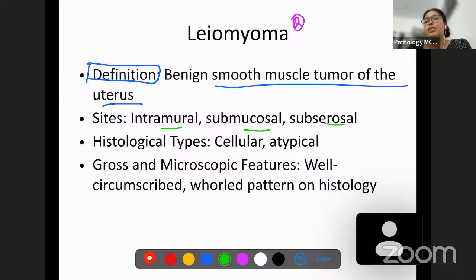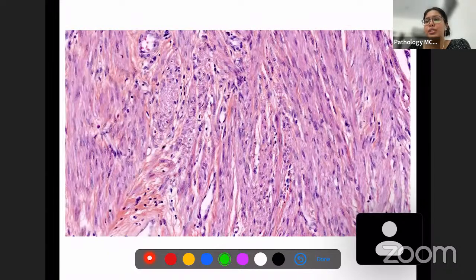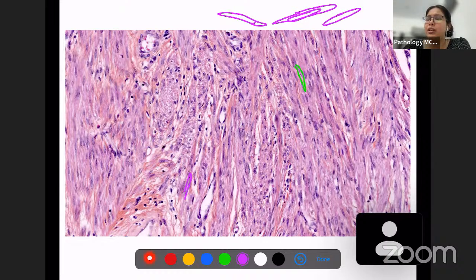Okay, so gross histologic types, there are many histologic types. Okay, but you have to remember that it is benign proliferation of smooth muscle cells within the uterus. Gross and microscopic features I'm going to show you. So this is the microscopic feature. This is nothing but a smooth muscle over here. Okay, these are all smooth muscle cells. You can see how slender they are. Okay, they look almost like this, and they have nuclei which are almost like this. Okay, so round to oval shaped cells and slender cells. So these are the smooth muscle cells and proliferation of these smooth muscle cells.